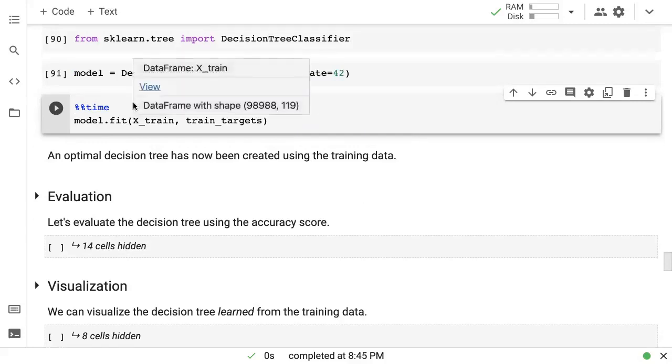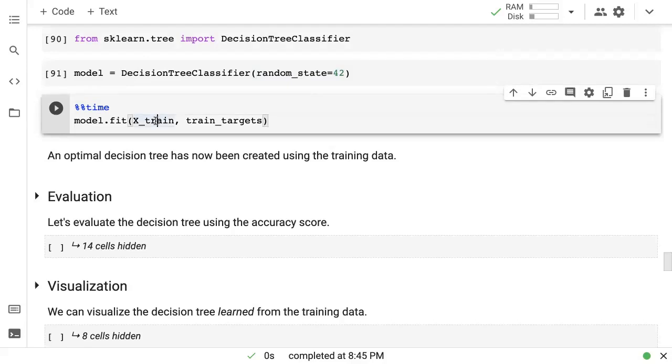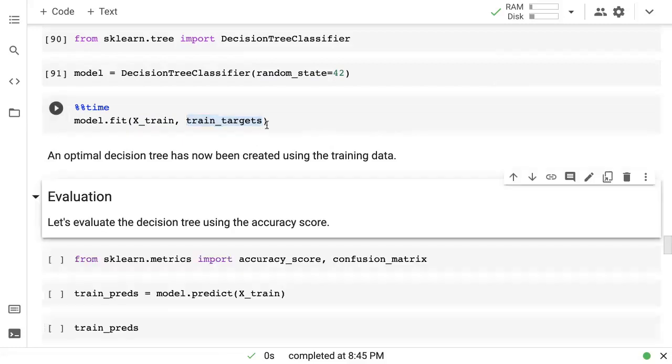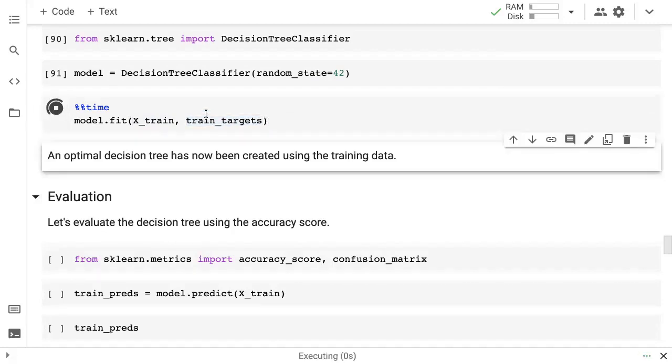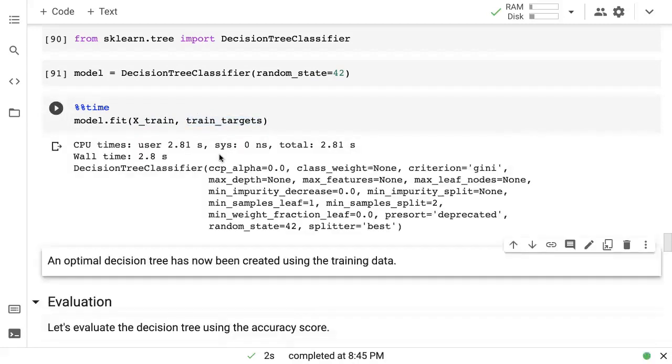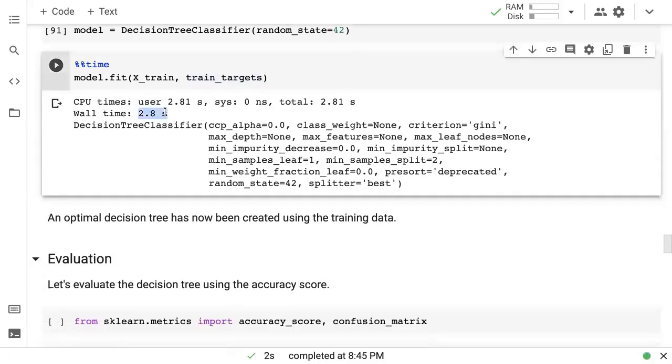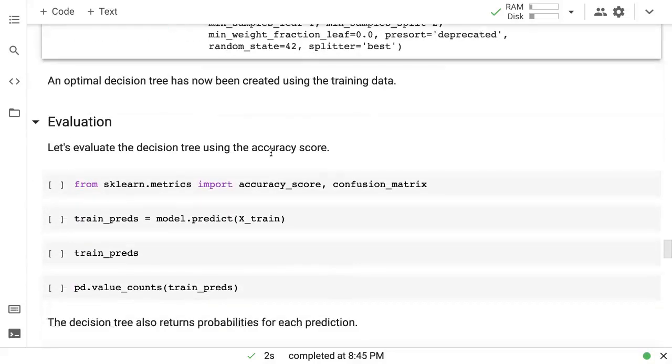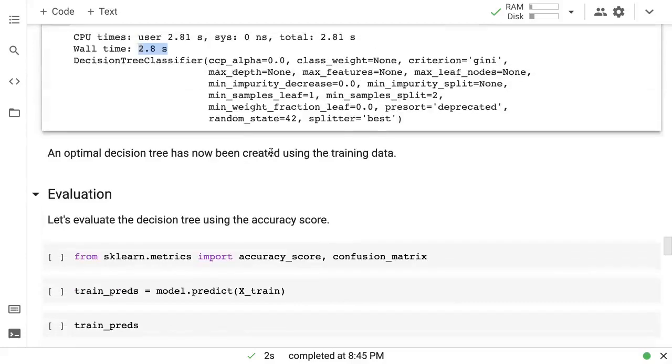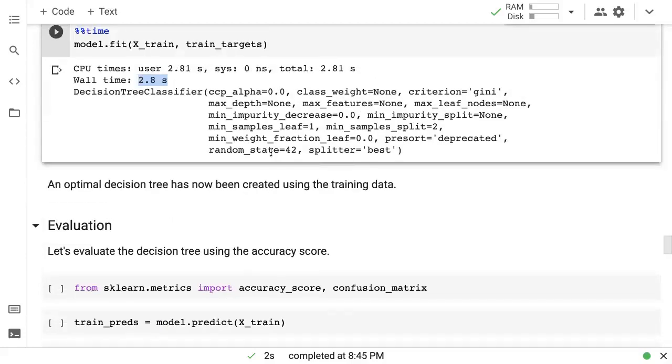All right. So now we've created the model, and the next step is to fit the model. So we give the model the training data, which is all the numerical columns which have been imputed and which have been scaled to the range 0 to 1. And we give it the targets, which is simply the yes, no value for whether it will rain tomorrow for each of the input columns. And we run that, and it takes maybe a second, maybe a couple of seconds. So it took 2.8 seconds. And our decision tree classifier has been trained. Okay, so what just happened? Let's try and use this classifier and see how it works, and then we'll try and visualize it as well.